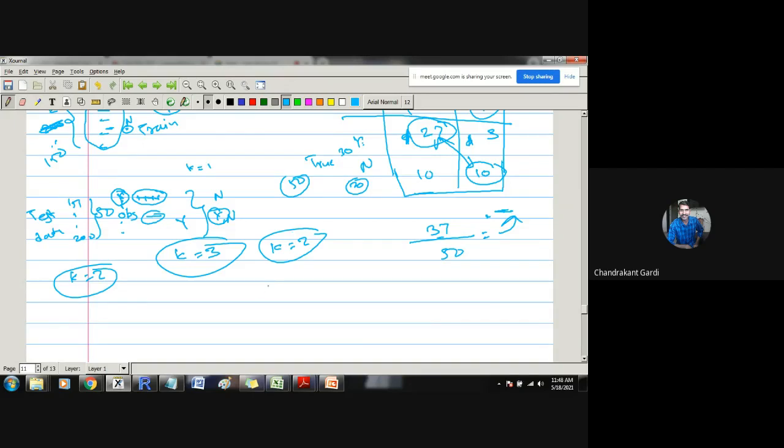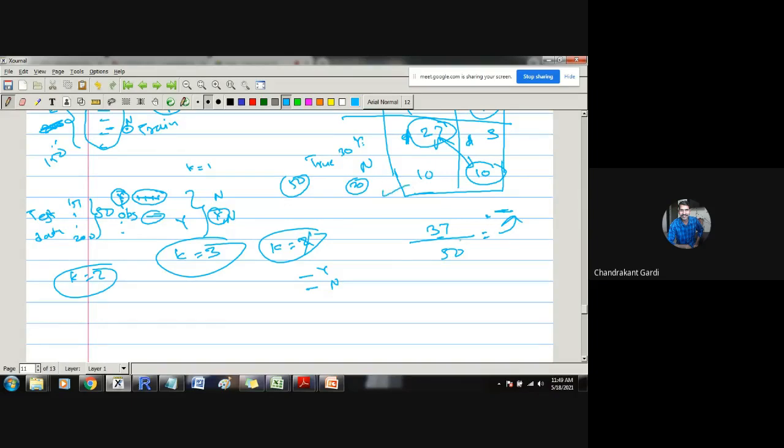If k is equal to 2, this observation will bring its two neighbors, one is yes and one is no. Then the question is to which class label this has to be assigned. Ideally it is assigned arbitrarily, but that is not a proper way to assign the class label, and therefore we will skip this value. Even values we will skip. So we'll take k is equal to 3, and based on k is equal to 3, it will bring 3 neighbors, and then again we'll do the same procedure.